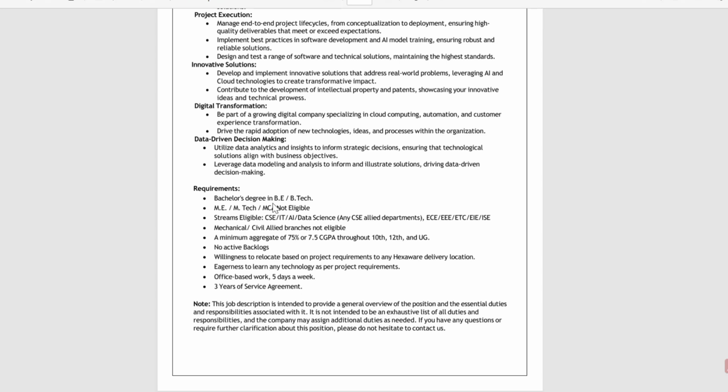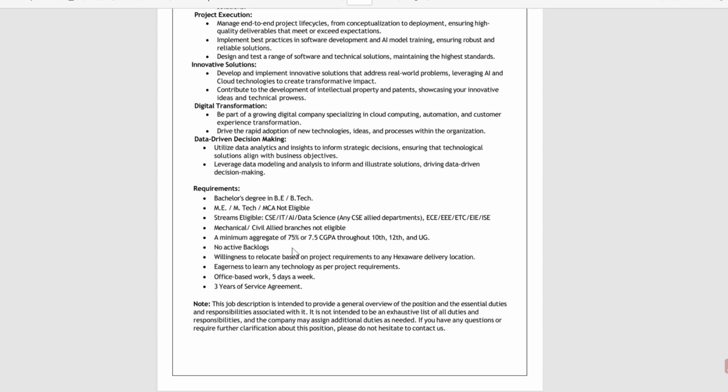And if you look at the requirements, students with a bachelor's degree in BTech or BE are eligible for this particular job role. ME, MTech, MCA students are not eligible for this particular job role. And if you look at the streams, CSE, IT, AI, Data Science, ECE, EEE, ETC, EIE, ISC candidates are eligible for this particular job role. Mechanical, civil, allied branches are not eligible, and a minimum aggregate of 75 percentage or 7.5 CGPA throughout 10th, 12th, and UG is required for this job role.